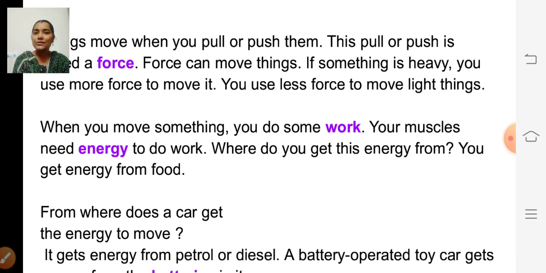Then how does the toy car get energy? So where does the toy car get energy from? The toy car gets energy from batteries in it.